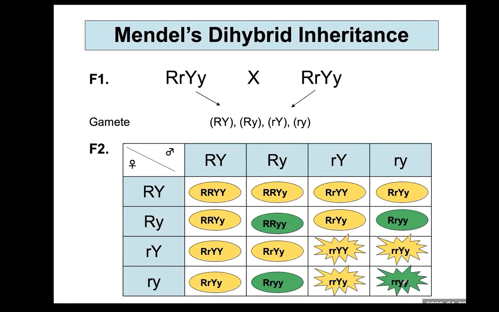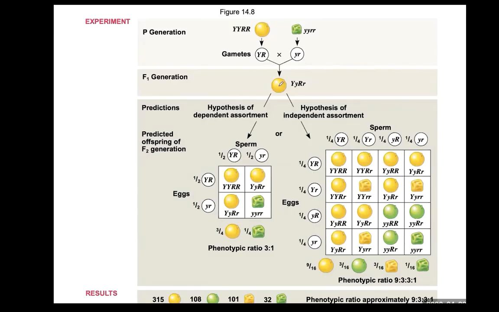In other words, each pair of alleles segregate independently of the other. So the alleles for seed color and the alleles for seed shape behave, assort, and are inherited independently. What does that mean? Look at here. Since round shape and yellow color belong to the dominant phenotype, in F1 generation it shows yellow color and round shape.